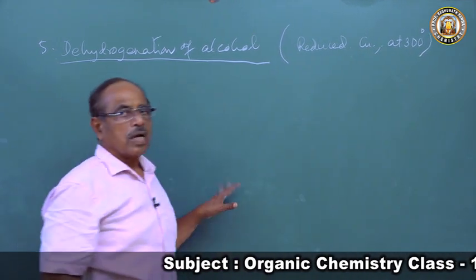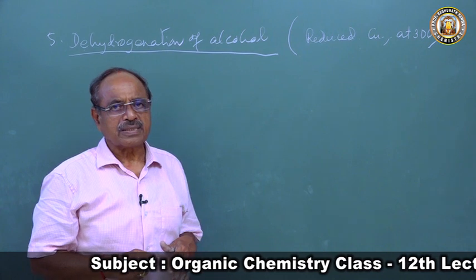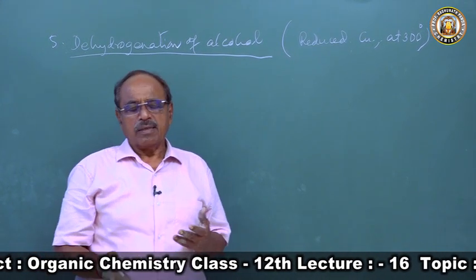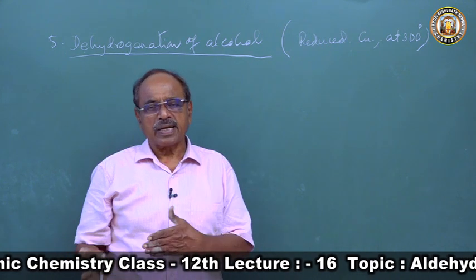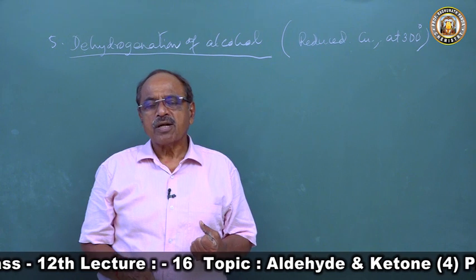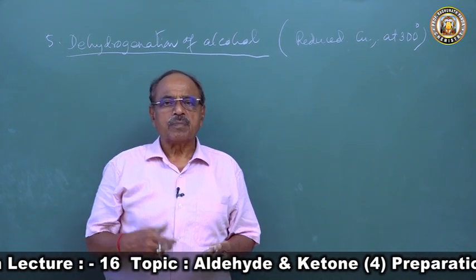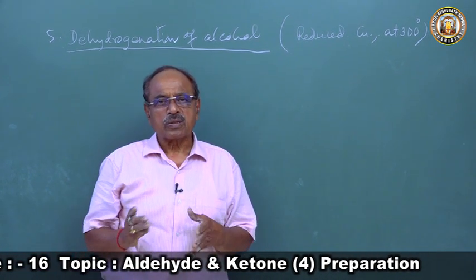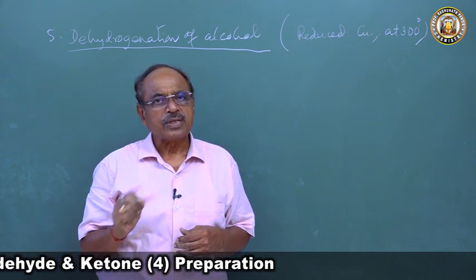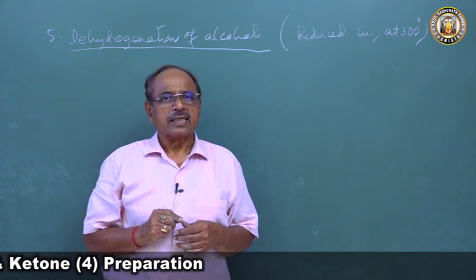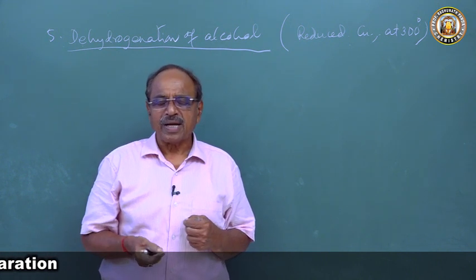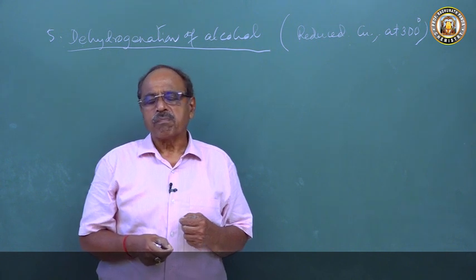Again I am telling you, copper is a metal, electropositive metal. When put into atmosphere, moisture and oxygen, carbon dioxide, they react upon copper. So copper metal does not remain as a copper metal. The copper metal becomes copper oxide, copper hydroxide, copper carbonate. So we have to get into the atomic state. The copper metal in atomic state has the dehydrogenating, copper atom has the dehydrogenating ability.